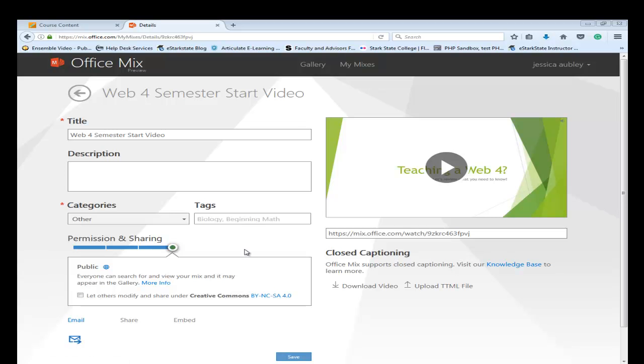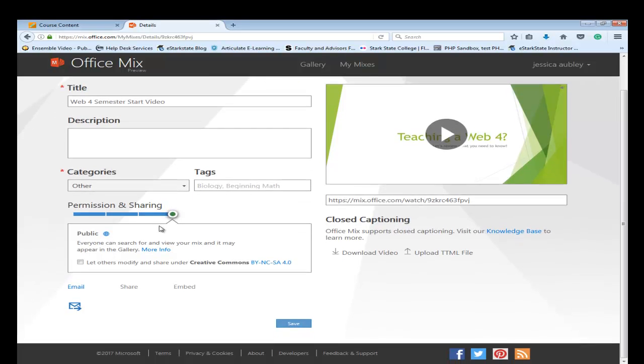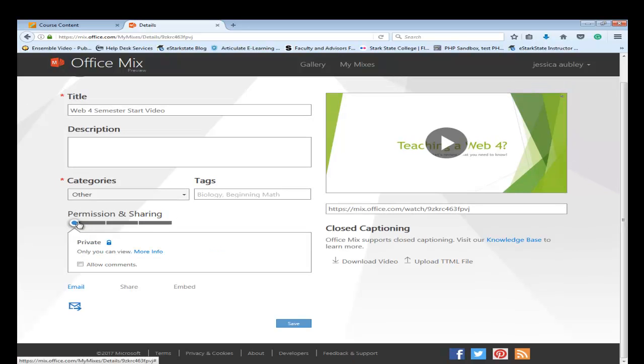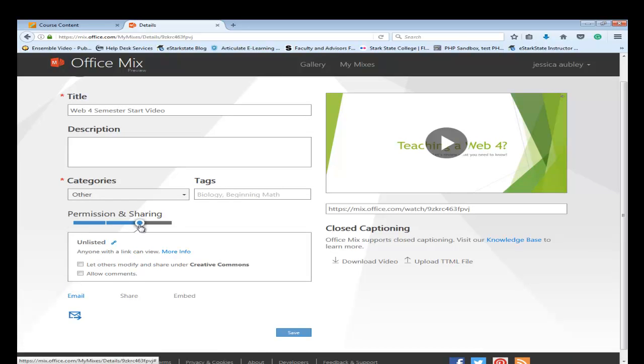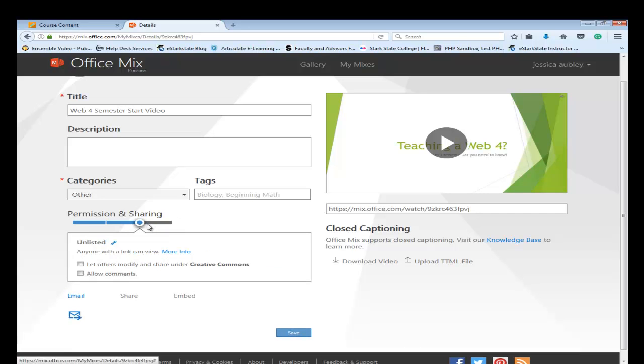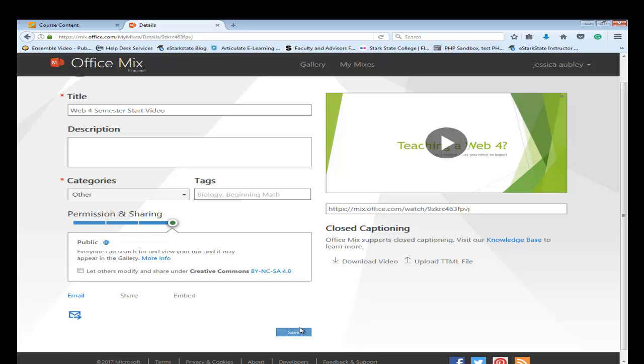You will want to go ahead and set the permissions on your actual mix. In order to share it, you have to have it either made as unlisted or public. If it's set as private, you're not able to share it with people. So I'm going to go ahead and choose to make mine public. If you make it unlisted, it's not searchable, and that's okay. And I'm going to click on Save.